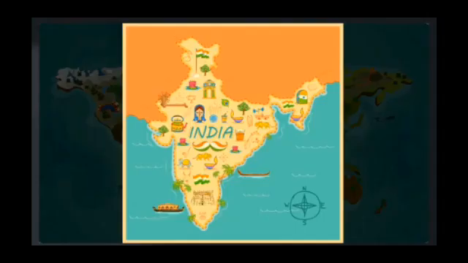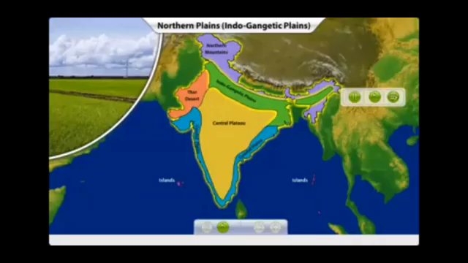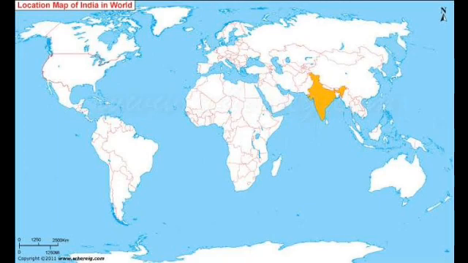Let us now see how relief features are represented on a map. Relief features are the features related to the landscape of a particular area. They include all the major physical features of the earth like mountains, plains, deserts, plateaus, and islands. India is located in the southern part of Asia.